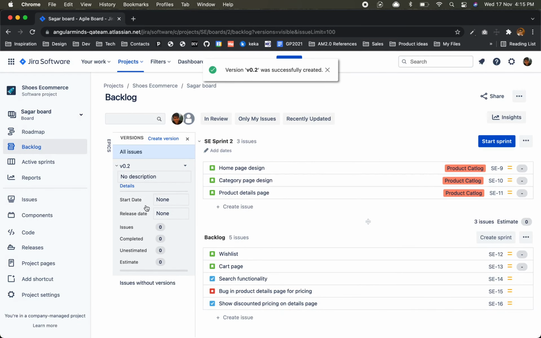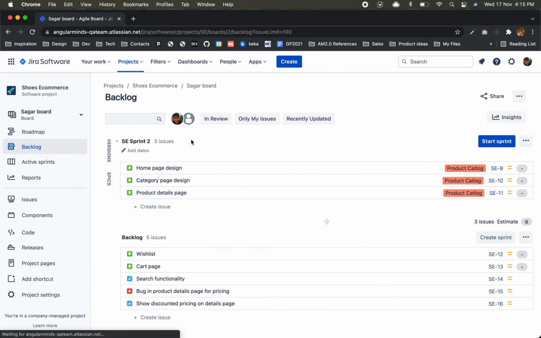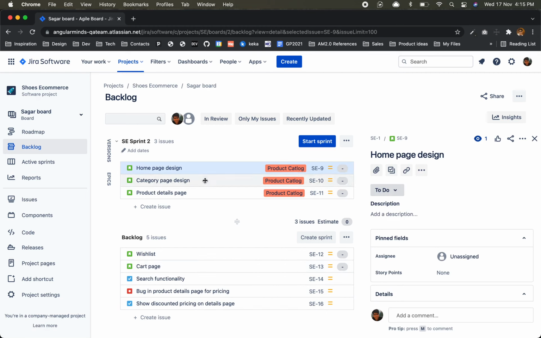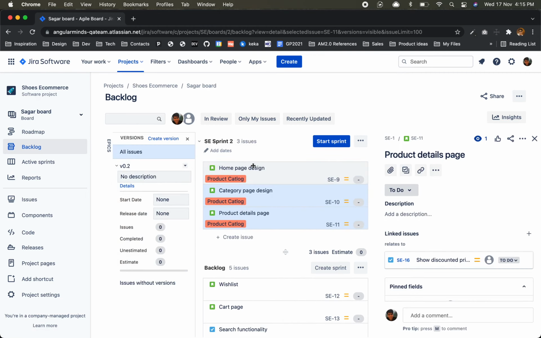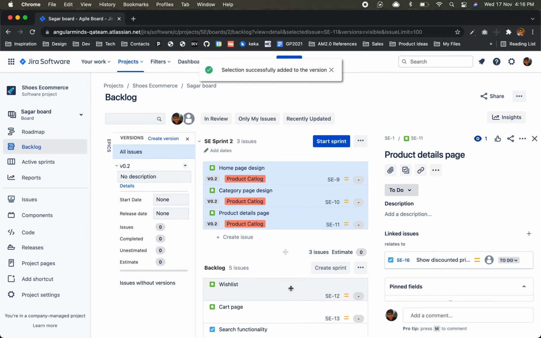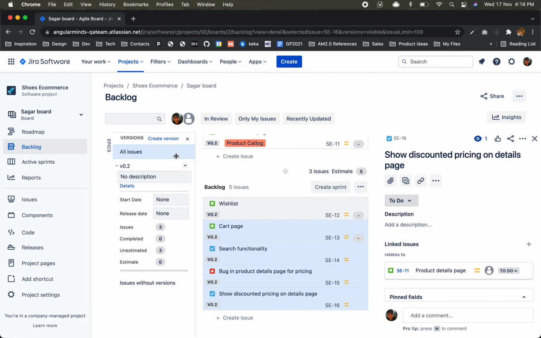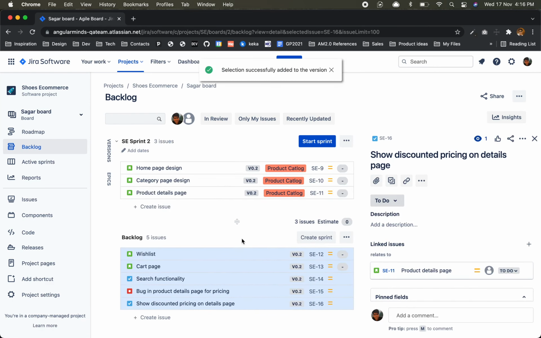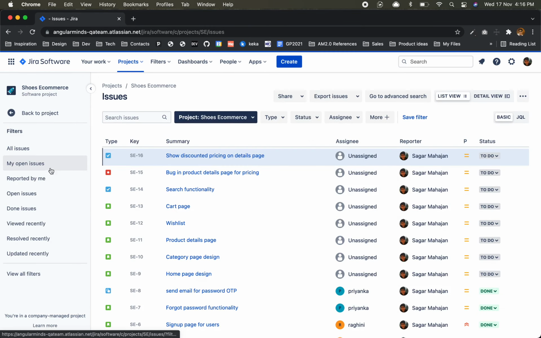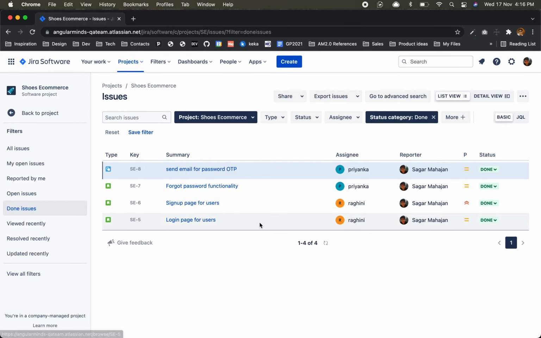There could be a description and this, and now we will have to assign all these things for this version. Okay, version 0.2. Now all these features are from version 0.2. So we can see even now the completed issues were version 0.2. Let's try to figure out where we'll find them and how we can assign done issues. These are 4 issues.